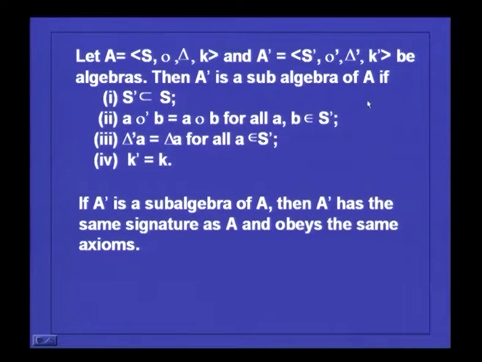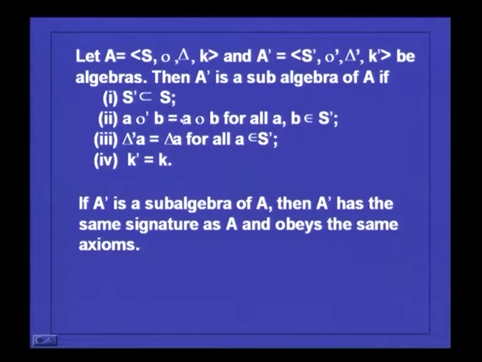Now, this is a subalgebra if the carrier of this is a subset of the carrier of this. S dash is contained in S, and when you restrict the operation dot to dot dash, within S dash, A dot dash B is the same as A dot B. Then you also have del dash A equal to del A for all A belonging to S dash.